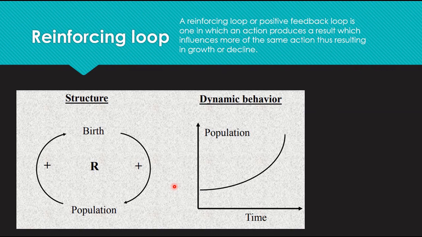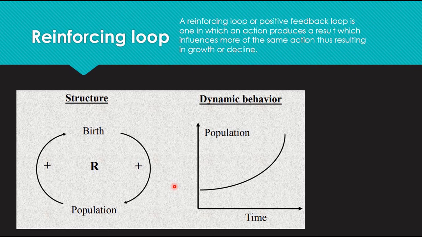Okay, so let's now proceed into some examples of reinforcing loop. Reinforcing loop actually is something which motivates or enhances its influence on another action. So in this particular example, birth encourages increase in population. And that increase in population also encourages more birth.